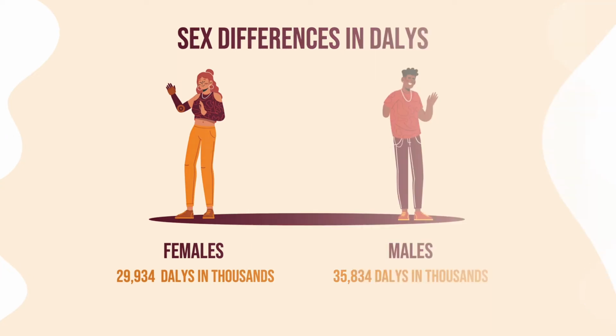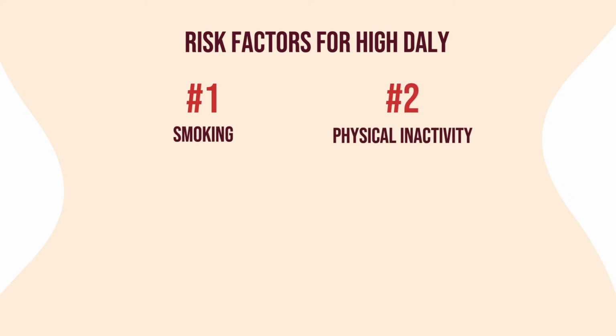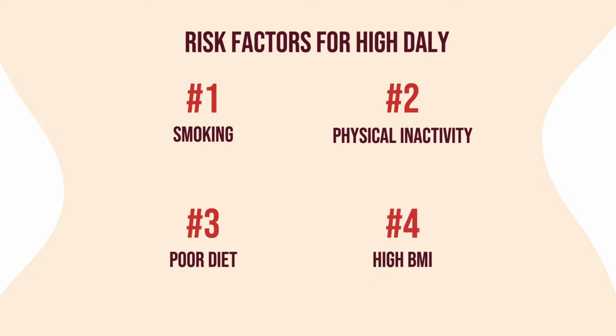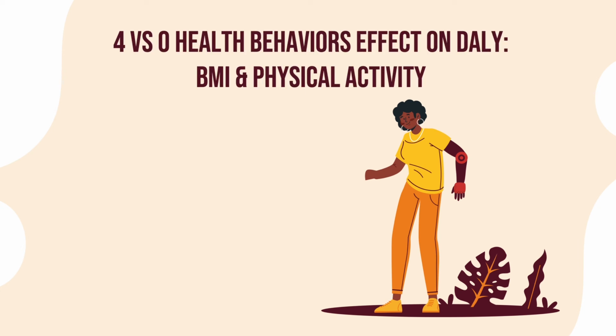There are 4 main health behaviors, although there are also many other factors that fall outside of this list. Number 1 is smoking, 2 is physical activity, 3 is diet, and 4 is BMI. When comparing individuals with sufficient levels of all 4 health behaviors to those that do not sufficiently meet any of them, there are many important trends that can be identified.